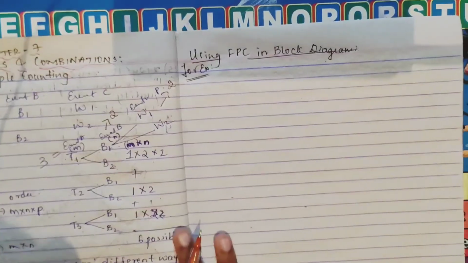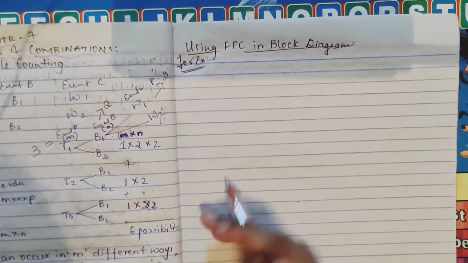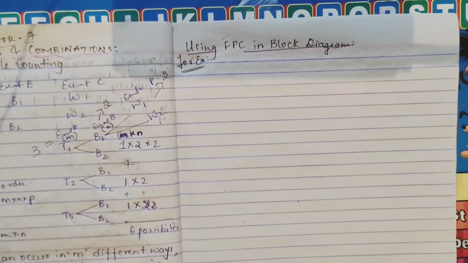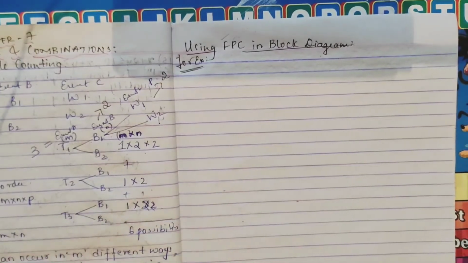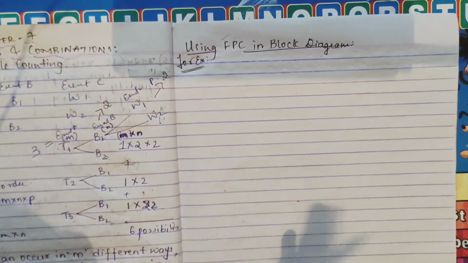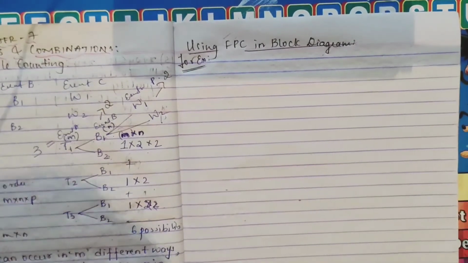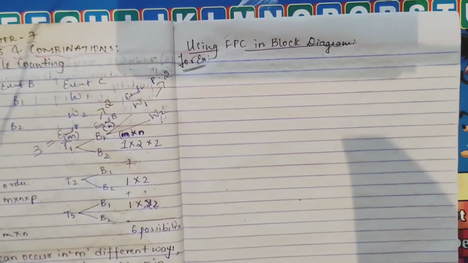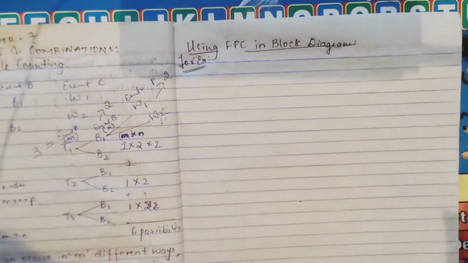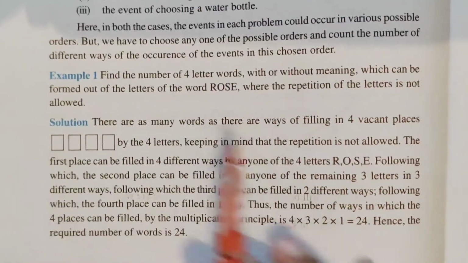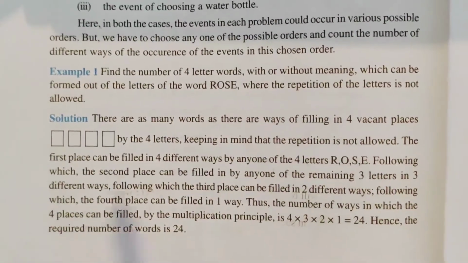Next we will see using FPC. FPC means the fundamental principle of counting, in block diagram form. I'm calling it a block diagram because usually we do it with the help of that. I'll take a textbook example, so I won't write the example out, I'll just show you the example, and you write it.